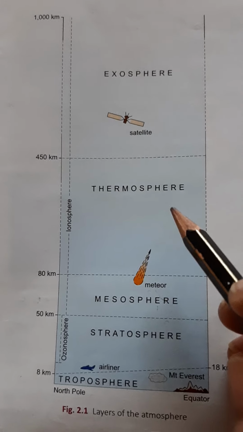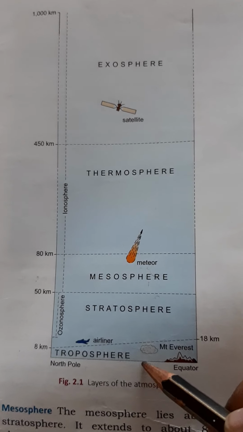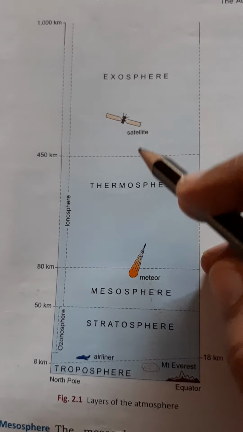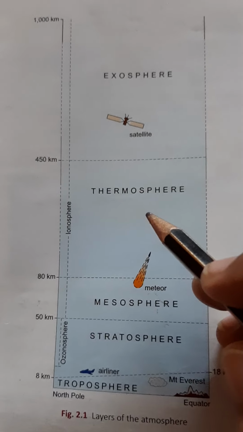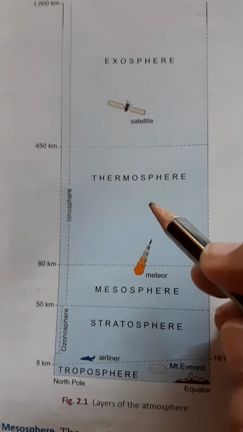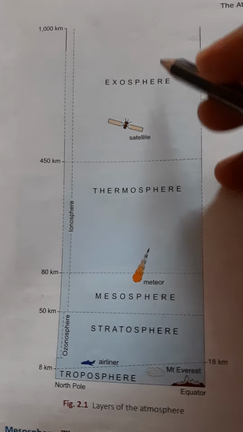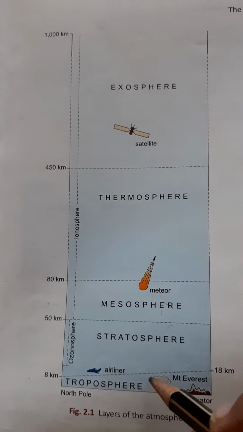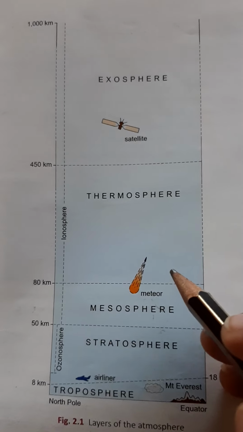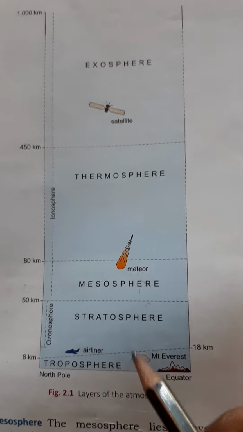On that basis, this atmosphere, this layer from the surface to the outer space, varies from place to place. So on the basis of temperature, composition and different particles present, this atmosphere, which is the blanket of air, is divided into 5 layers. We'll start with the first layer.